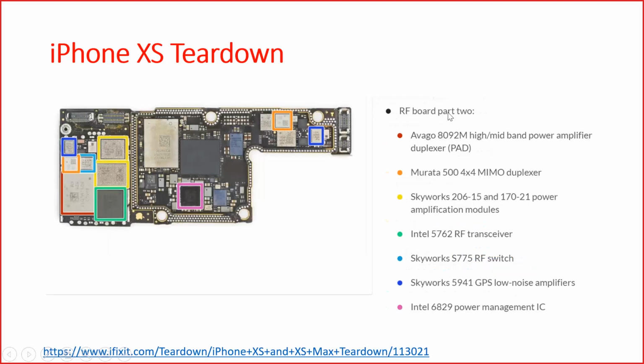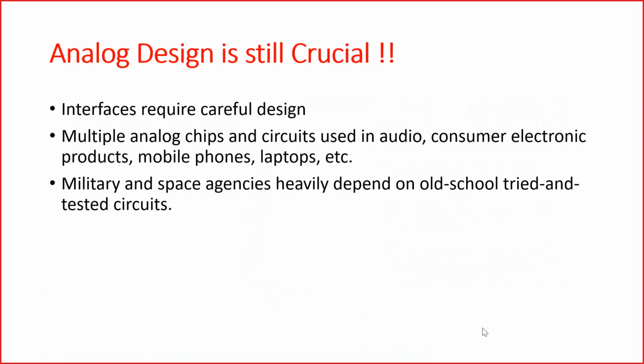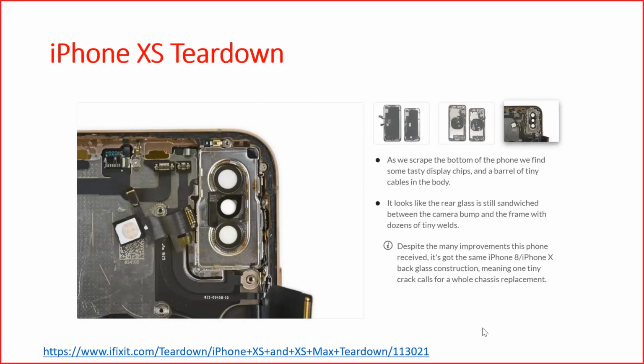The RF board, if you see here, you have a mid-high band power amplifier, which is an RF component, a duplexer, an RF component, a power amplifier, an RF component, an RF transceiver, which is an analog RF system chip, an RF switch, GPS low noise amplifiers, which is again an analog RFIC, and then you have a power management IC, which is also analog. So this is basically to show you that there are a lot of places in which analog is still used.